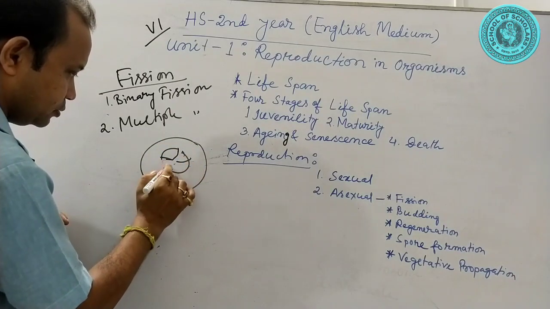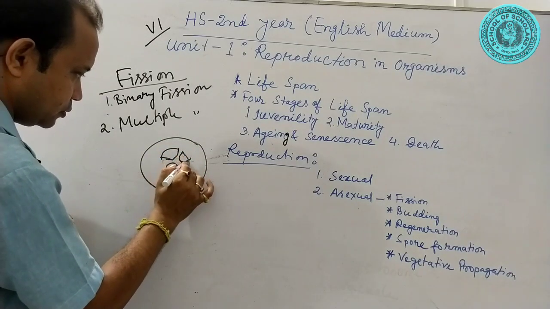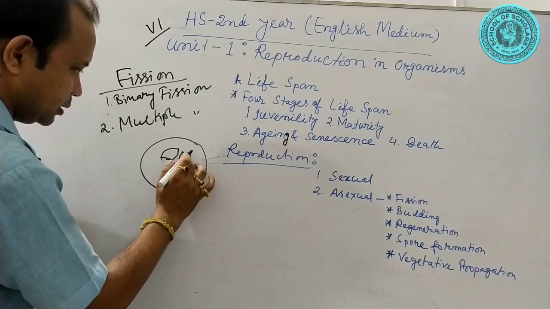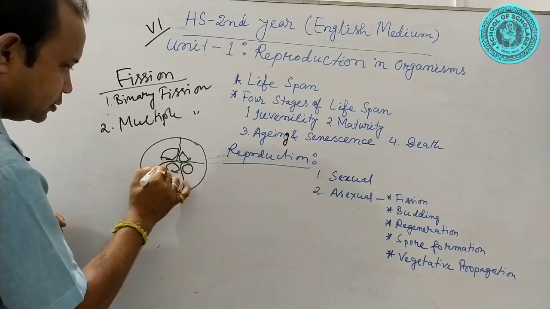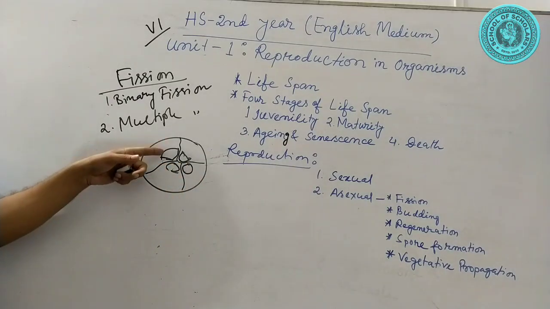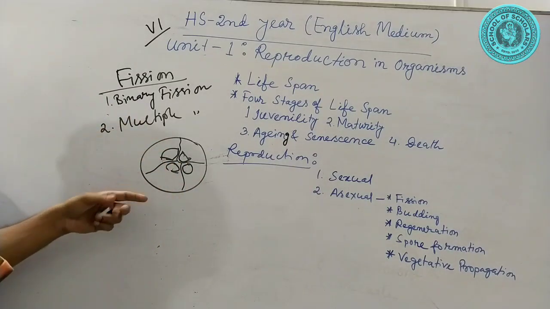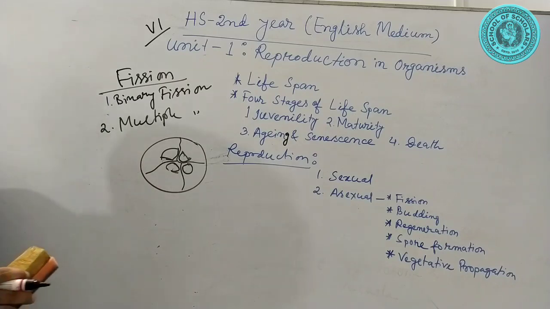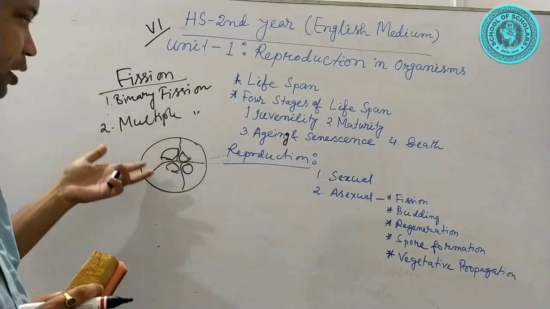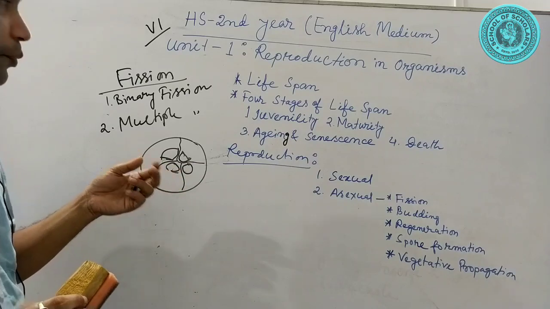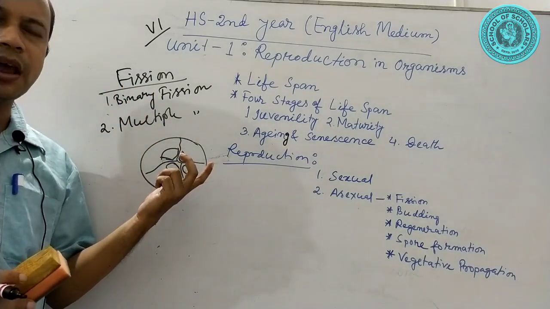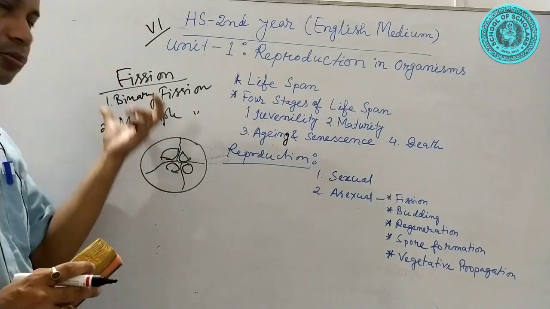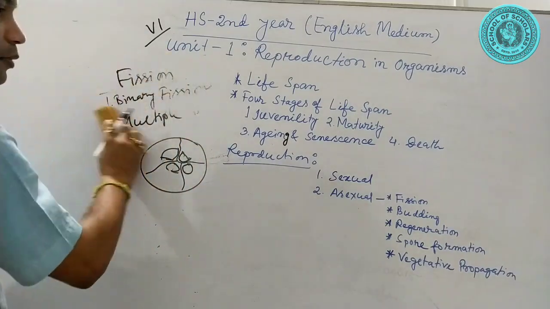Then the cytoplasmic substances also fragment like this, and 4 individuals develop. This process is called multiple fission. Both binary fission and multiple fission are examples of amitosis, that means direct cell division.